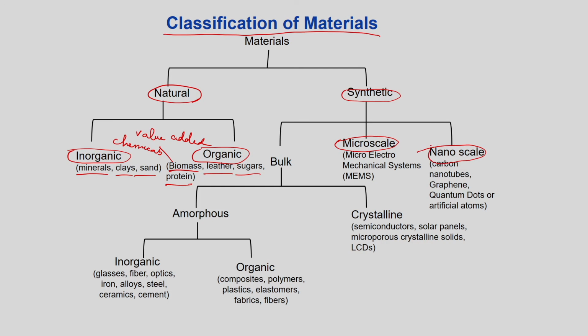nano scale. Bulk you are familiar with, I will discuss it later. Micro scale, maybe we call it as micro electromechanical system, called MEMS. What is this MEMS? MEMS is something within the range of, you know, millimeter to micrometer order. Other than the macroscopic properties, when they are arranged in a number of units together, suppose you do a reaction in a micro reactor, that is a type of MEMS system.